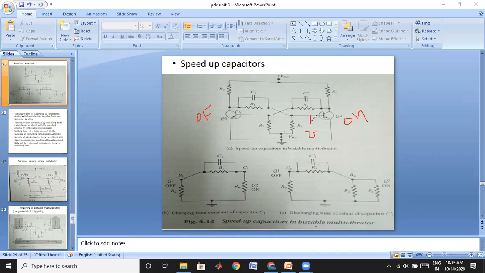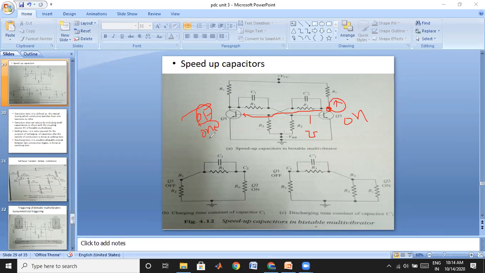When you apply a triggering pulse, the voltage at this node has to increase, and this voltage has to drive the input to the off transistor's base. After that it becomes on, but it will take some time to develop the voltage at this node, and this voltage has to drive the current. This transistor is generally in the off state, therefore making it on takes some time. That may be a turn on time.